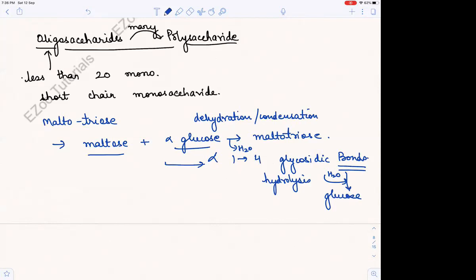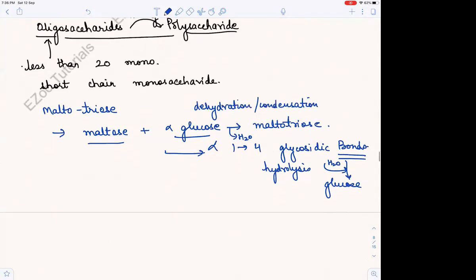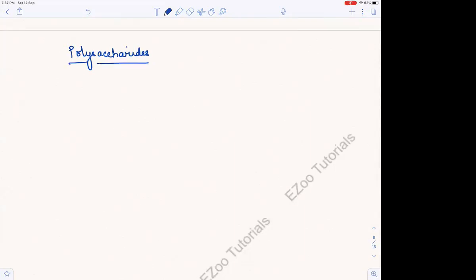Now let us come to polysaccharides. What are polysaccharides? Polysaccharides, most of the carbohydrates are polysaccharides. अगर polysaccharides नहीं होते तो हमें digestion की जरूरत ही नहीं पड़ती, because हम easily glucose absorb कर लेते. There is such a complex digestive system present. Why? Because of these polysaccharides, right?